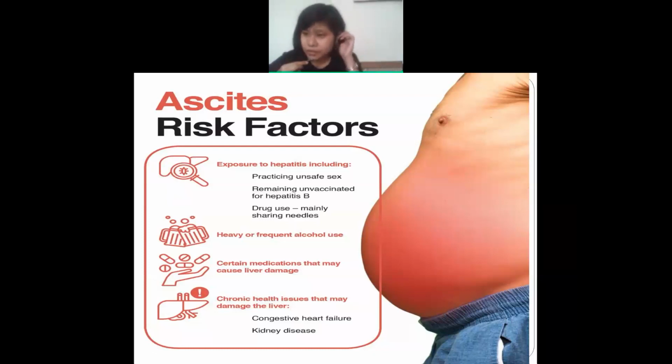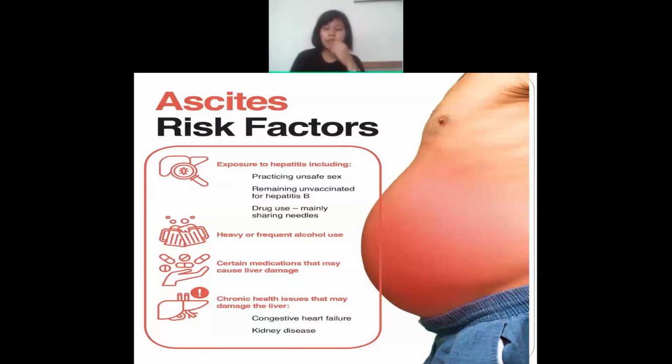Especially you can see in teenagers, who are young people, they share needles in order to experience something because of peer pressure. So if they share the needle from one person to the other person, what will happen? Hepatitis can occur. So all these are the three main risk factors of ascites.